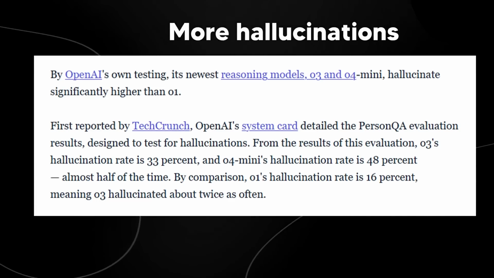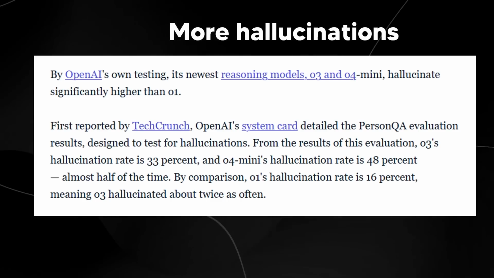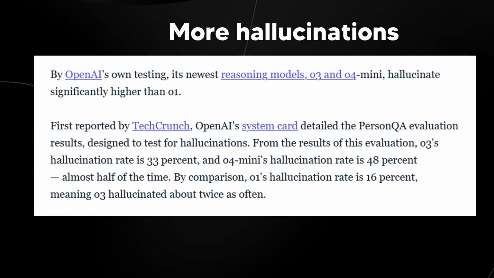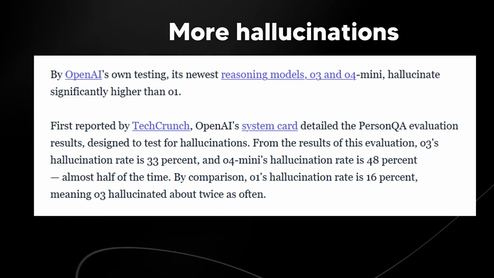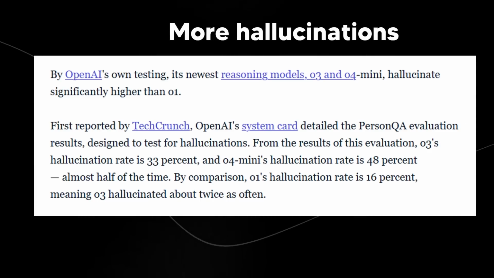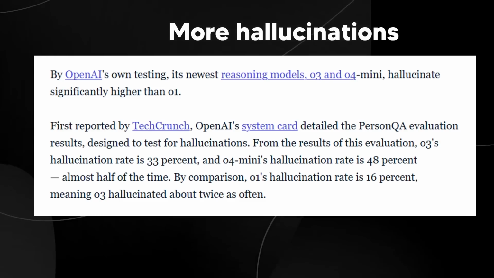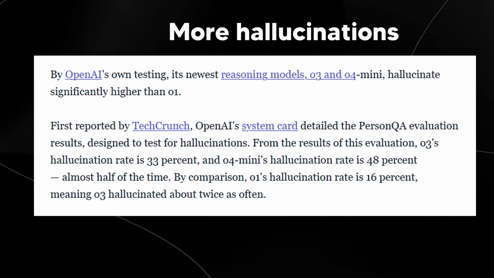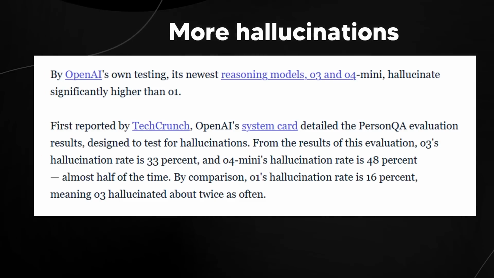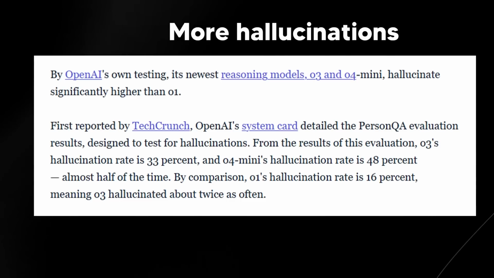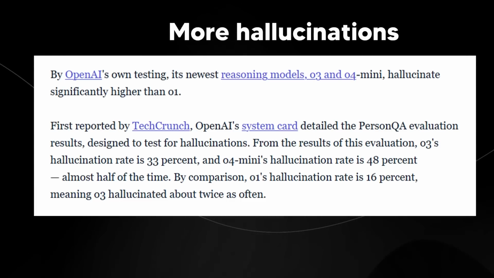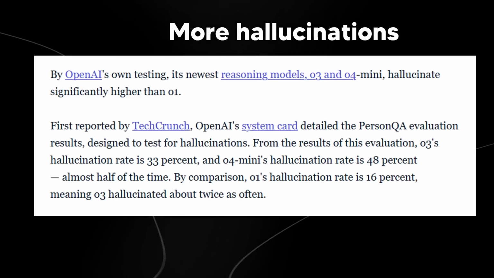with the recent models that we got, O3 and O4, there are actually more hallucinations. These models hallucinate significantly more than the predecessors O1 and the other GPT series models. So, first reported by TechCrunch, OpenAI's system card detailed the PersonQA evaluation results designed to test for hallucinations. From the results of this evaluation, O3's hallucination rate is 33% and O4 Mini's hallucination rate is 48%, almost half the time. By comparison, O1's hallucination rate is 16%, meaning that O3 hallucinated about twice as often.